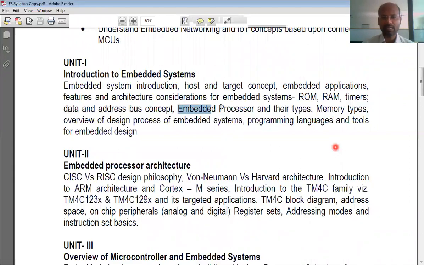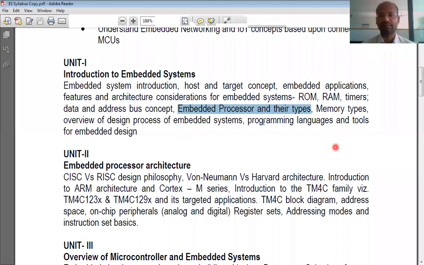Next, embedded processors and their types. We have seen a microcontroller with a certain processor, Arduino. All of you are familiar with Arduino. If you remember the Arduino board, somewhere in the Arduino board we have a microcontroller, right? And it is not the only type of microcontroller.